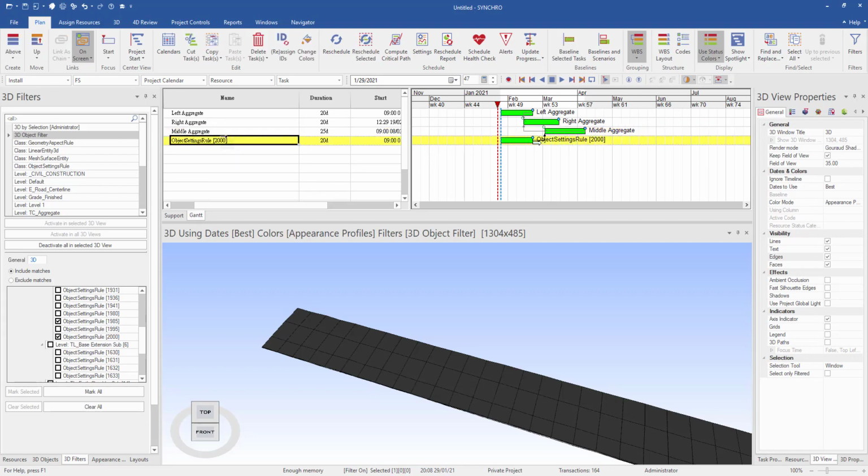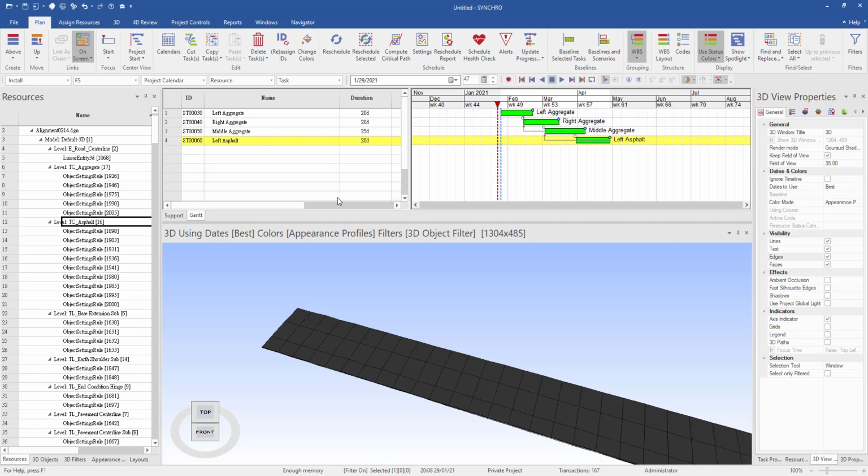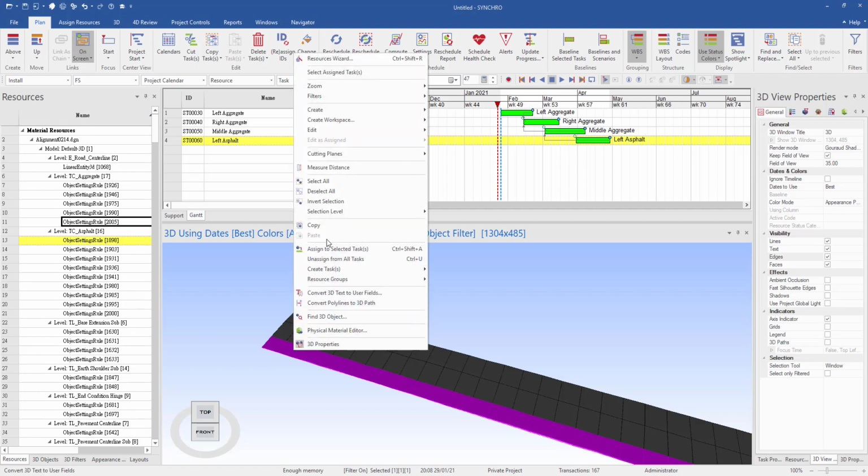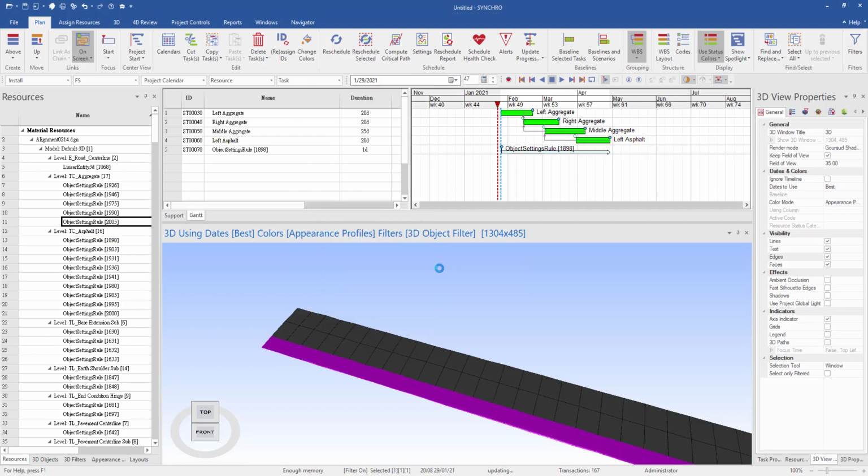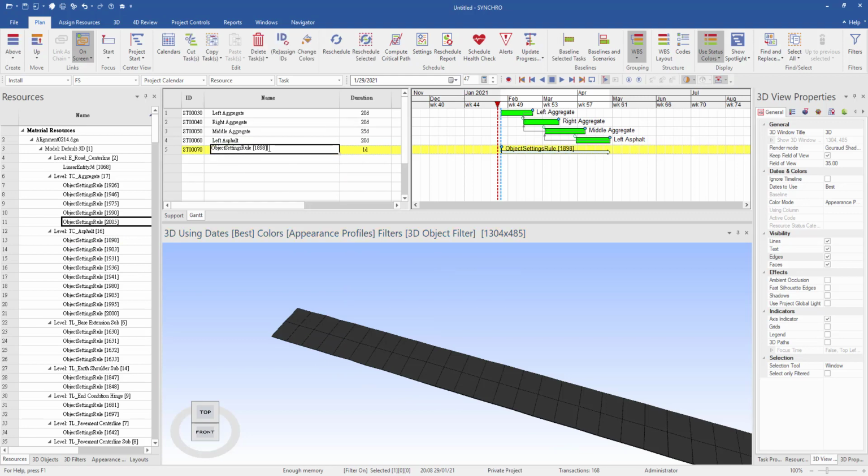Give the name, and also do the same on the right-hand side, and the duration as well.